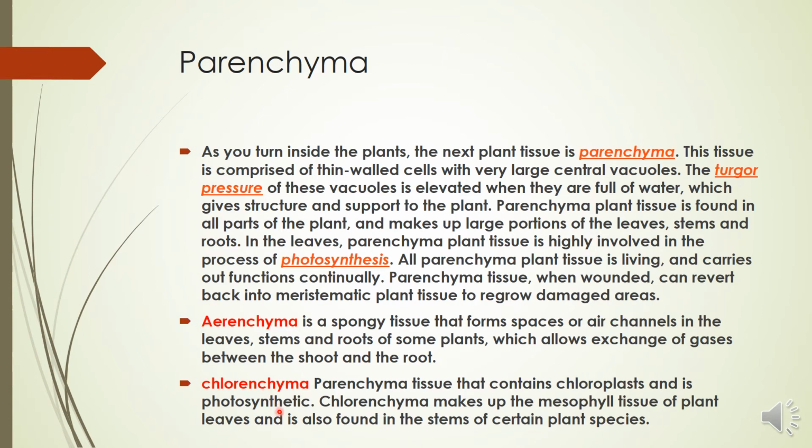Chlorenchyma makes up the mesophyll tissues of the plant leaves and is also found in the stems of certain plant species. Mesophyll tissue is a type of tissue present in the plant leaves, and in the mesophyll tissues photosynthesis takes place. So chlorenchyma makes up the mesophyll tissues of the plant leaves, and due to the presence of chloroplast, they are responsible for photosynthesis.